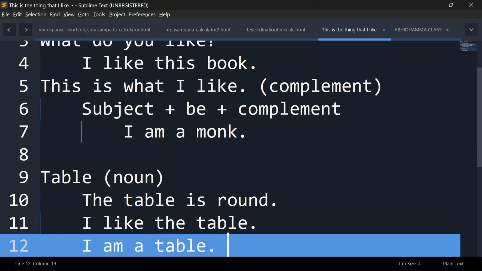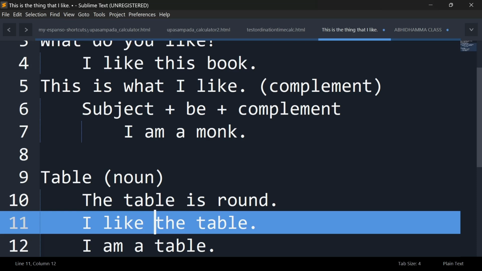then it's a complement. What is the difference between complement and object? So some verbs take objects, like you give something. And the complement is something that is not an object of the verb. Anything else is a complement. Not really related to the object. The object is not acting on that thing.